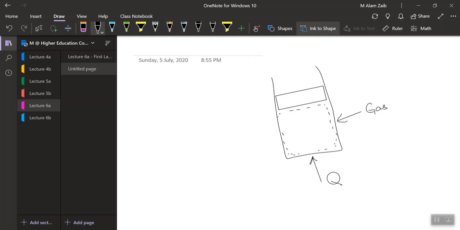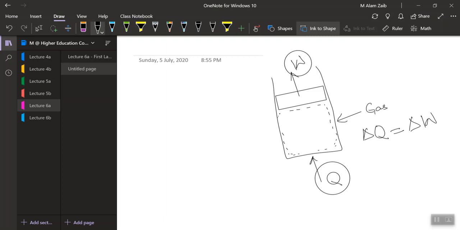If I supply heat to it, in a simple way there would be a change in the pressure. That change in the pressure would result in a change in the volume, and the piston will rise if the piston is not fixed. Obviously there will be some work done, and that work done will be equal to W. If there are no losses or no other changes inside the system, then the total heat supplied to the system would be equal to the work done.